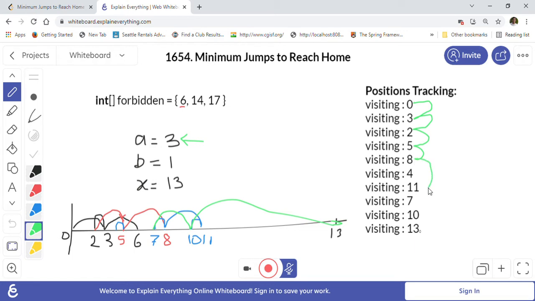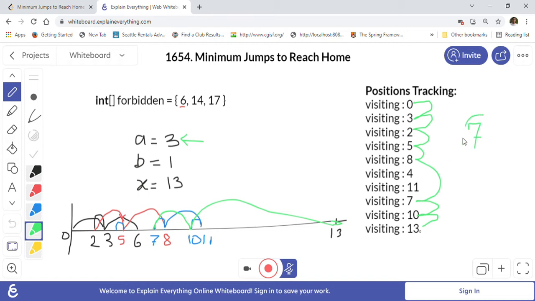So for example, you are reaching 7 here. From 7 you can reach 10, and from 10 you can reach 13, correct? If you calculate, this is 1, 2, 3, 4, 5, 6 and 7. So the total minimum jumps you have to make is 7, basically.